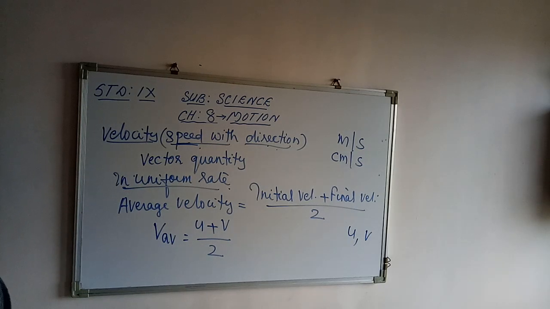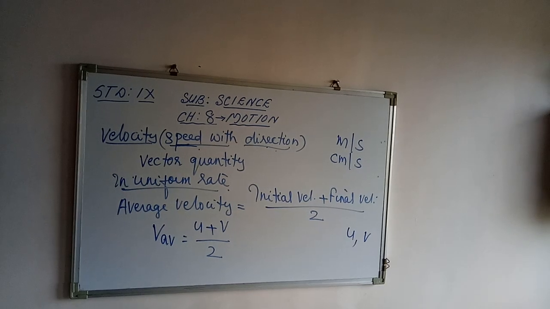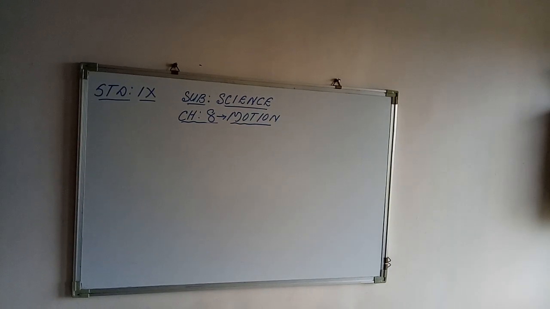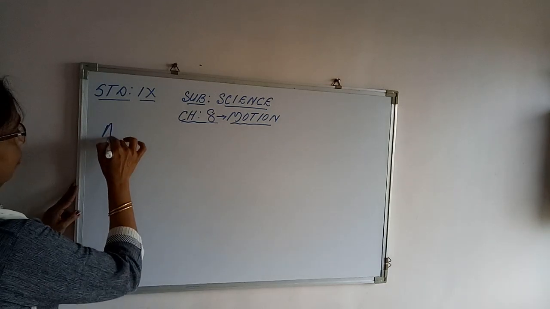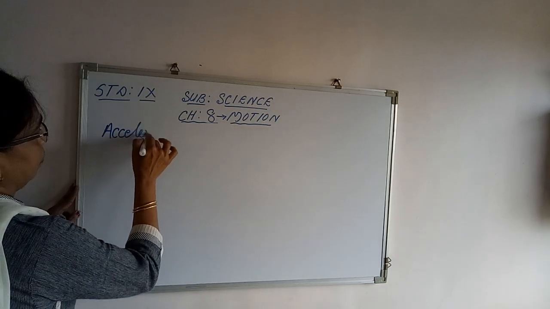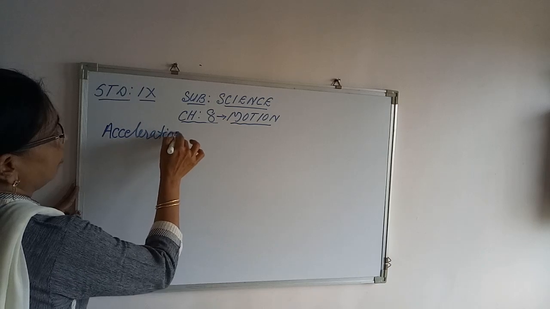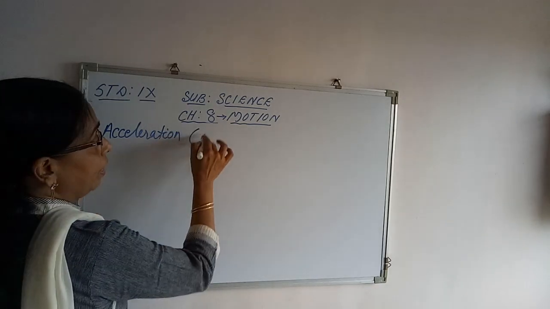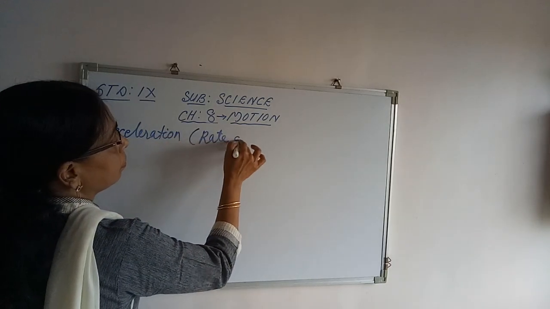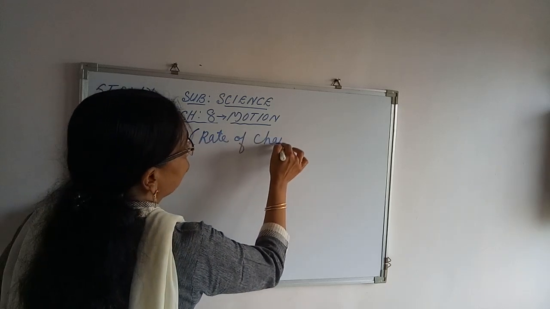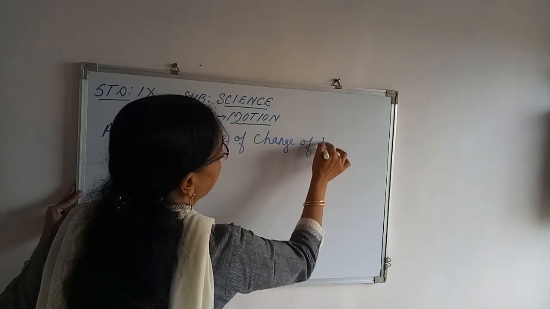Now, the third physical quantity that we are going to see is acceleration. Next physical quantity, acceleration. Or we can say rate of change of velocity.